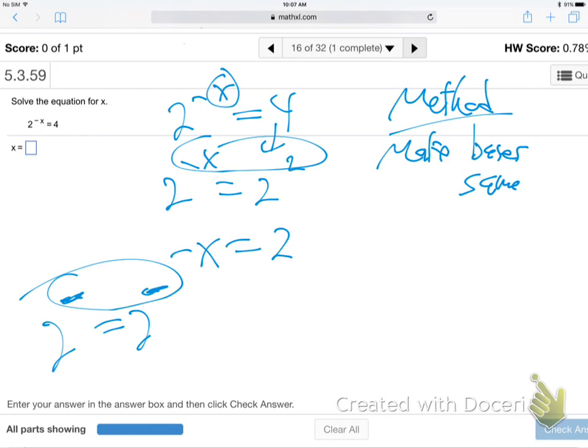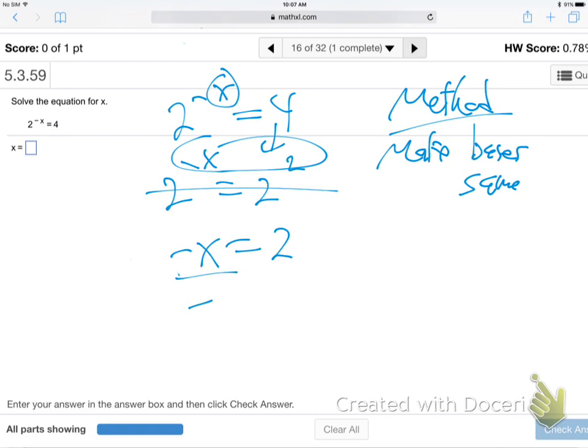So as soon as you've made the bases the same, you know the powers have to be equal, don't you? So you can just cut out the bases at that point. The powers have to be equal. And now finish solving this, divide by -1. There it is, the answer we had already observed, -2. Is that good? Make the bases the same. That's the method.